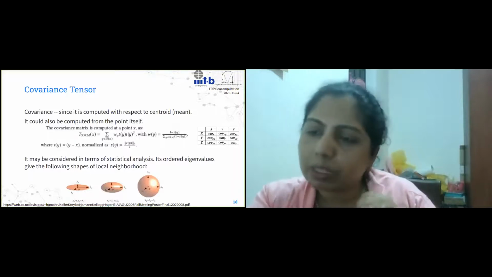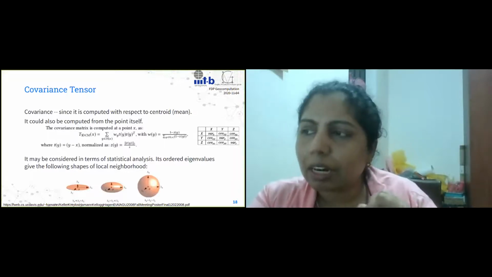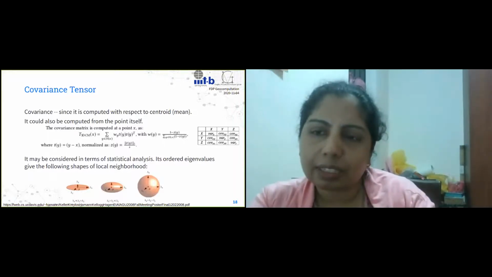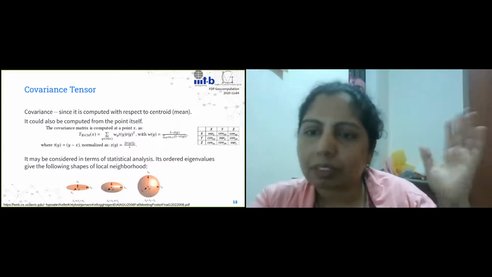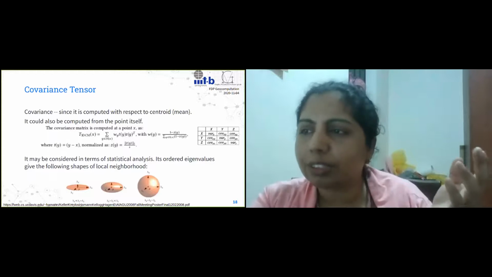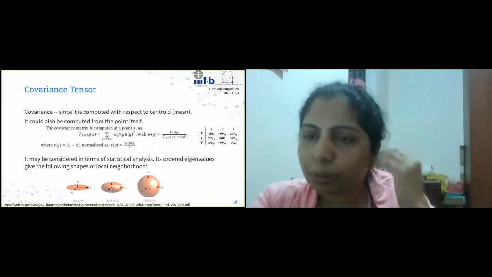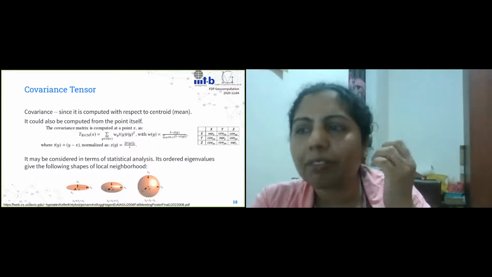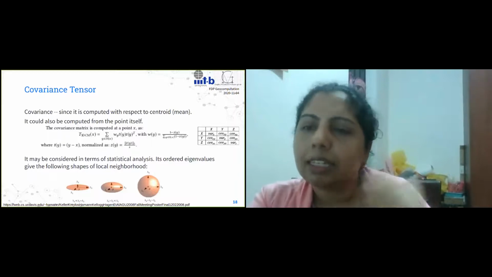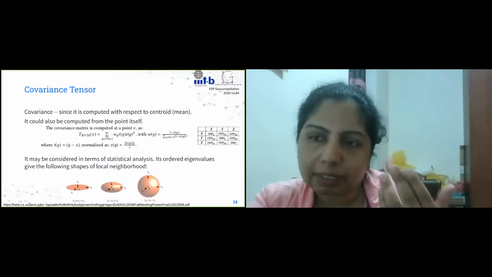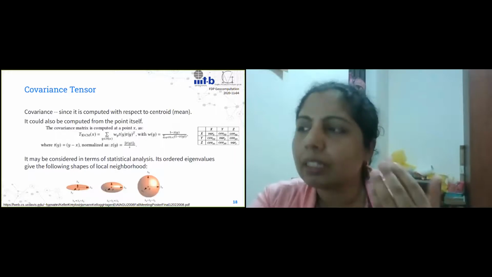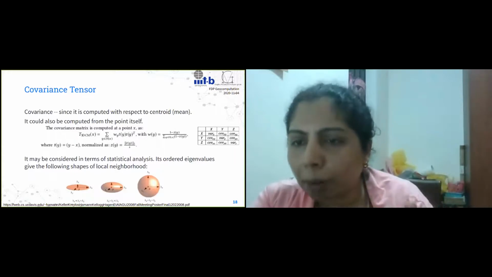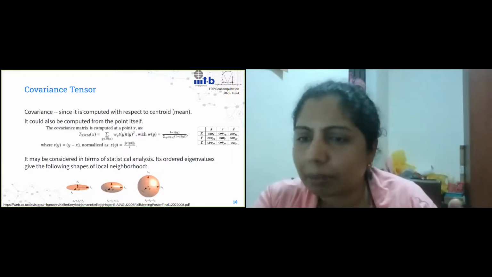And so the other thing we need to understand is that what we use here is actually used in other places in a lot of different ways. If you read the literature, it will be referred to in different ways. So for example, there will be literature which says that in point cloud analysis, point cloud processing, this is computed as principal component analysis. And it's also the same thing. I mean, we're doing the same thing again and again, right?